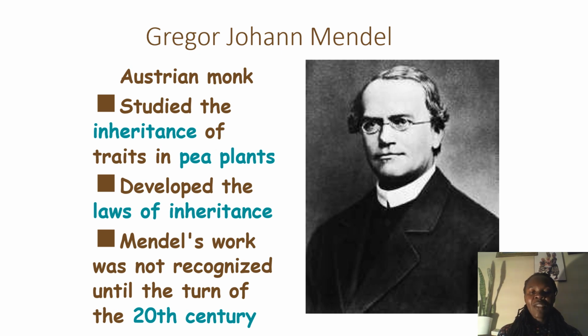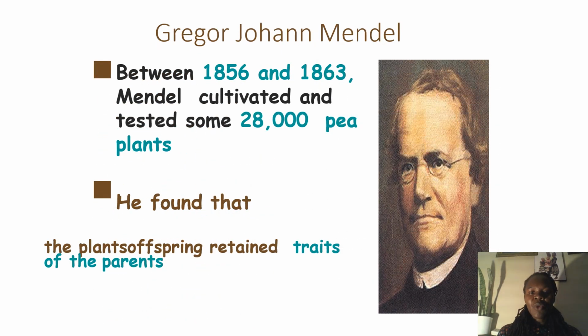He is known as Gregor Johann Mendel. He was an Austrian monk. The first point: he studied inheritance of traits using the pea plant. Pea plant is in the class of the legumes, the cowpeas. He did his research on inheritance of traits using the pea plants, and that is where he developed the laws of inheritance. His work was not recognized much until the 20th century. That is when Mendel's work came to light.